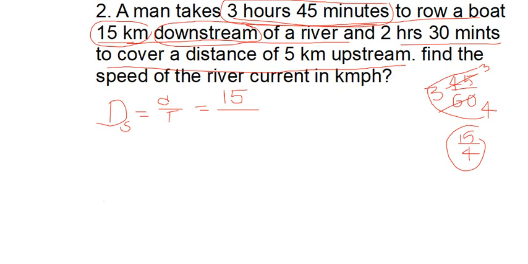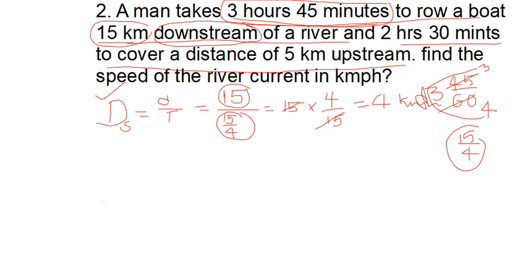Now instead of time, can I write 15 by 4? Yes, 15 by 4 is what? Hours. Now if I simplify this, what happens? This numerator 15 will be reversed, that is 4 by 15. Now this 15 gets cancelled. Here what remained? 4. 4 is what? Downstream speed, that is kmph. Yes or no? Speed is always in kilometers per hour.